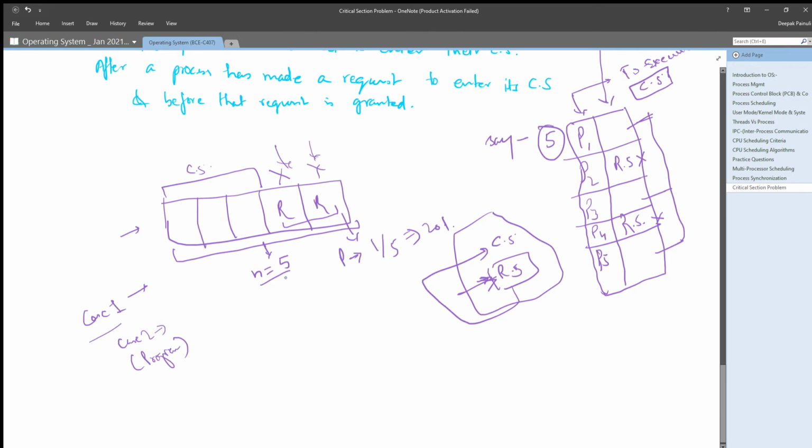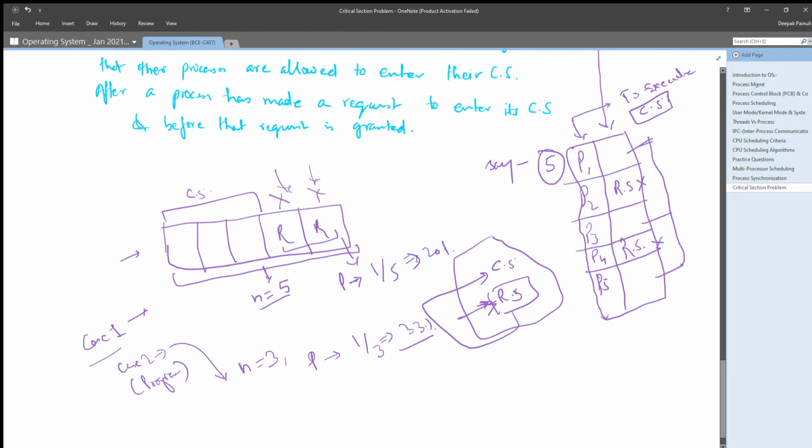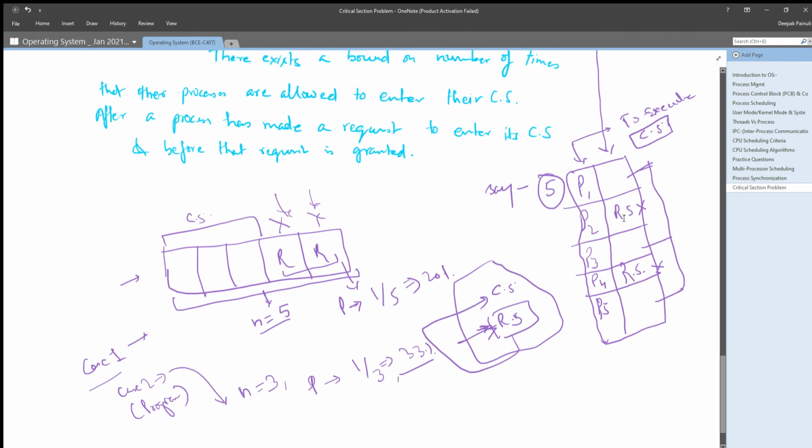these two also, then n will equal 5, and there will be a probability of 20% of any process getting selected, right? But in case 2, if we are neglecting the processes in the remainder section, that means n will be 3, and the probability of any process getting selected will be 1 upon 3, that means 33%. That's why it is saying, because it is a waste of chance, or waste of probability, if you are selecting those processes which are in the remainder section, right?